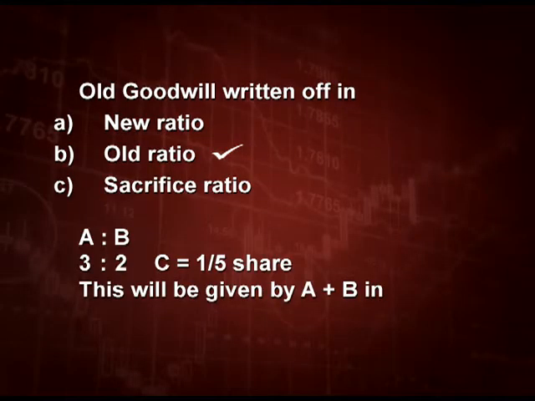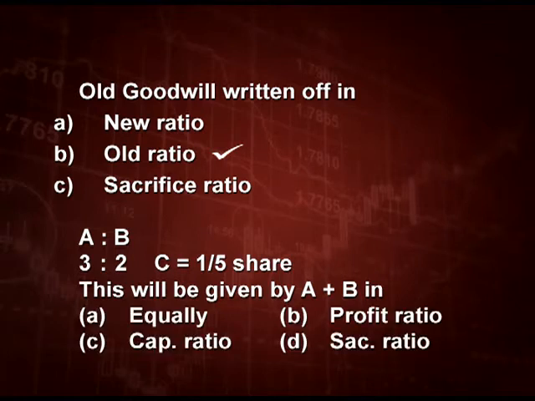Second question, A and B 3:2, C is admitted for 1/5 share. Now, this will be given by A and B in which ratio? Equally, profit ratio, capital ratio, sacrificing ratio. This is a very good question.